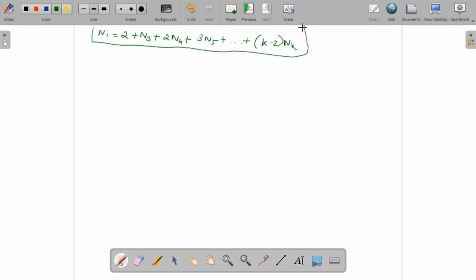So let us find the number of vertices from what is given, and we'll find the number of edges as well as the sum of the degrees.